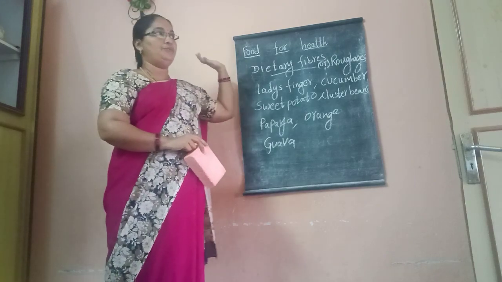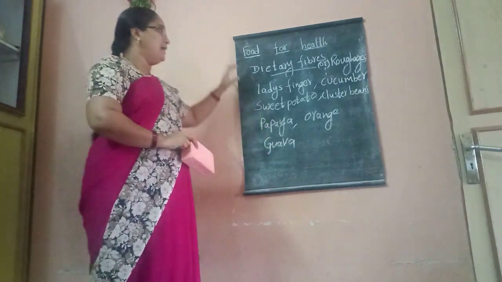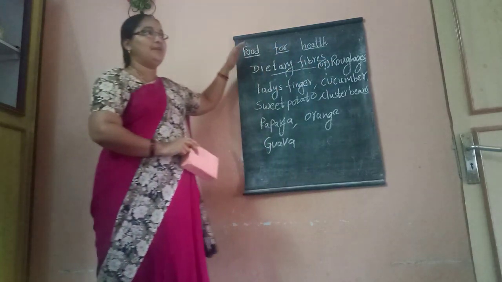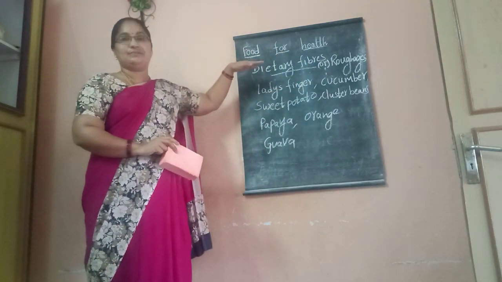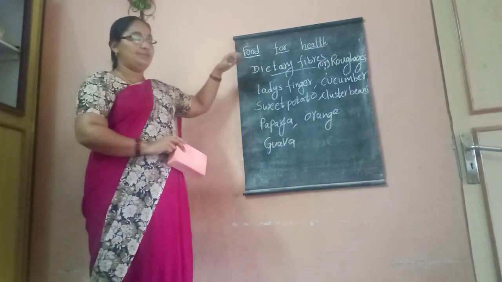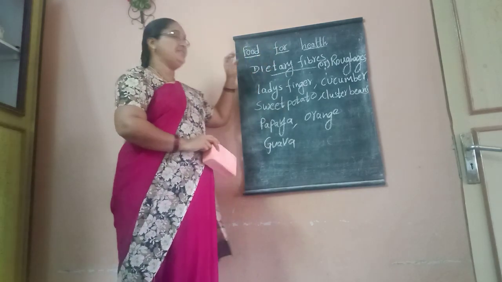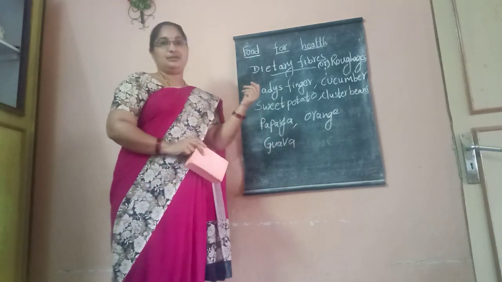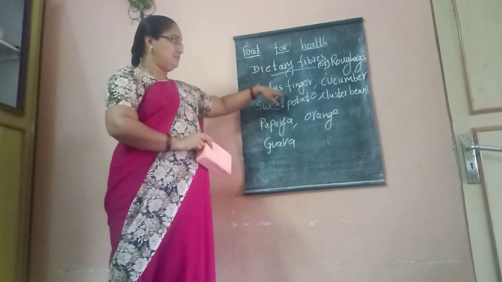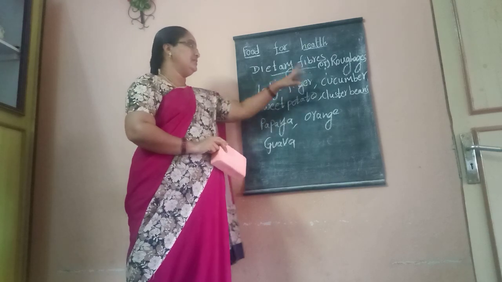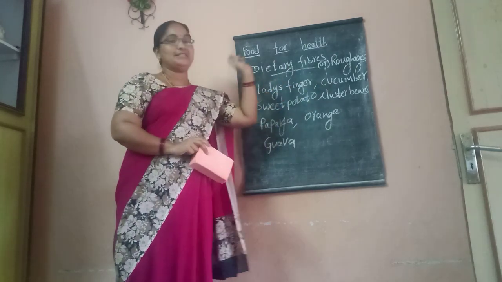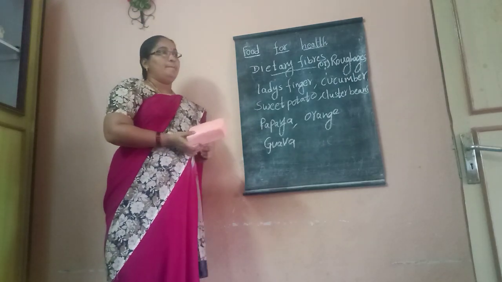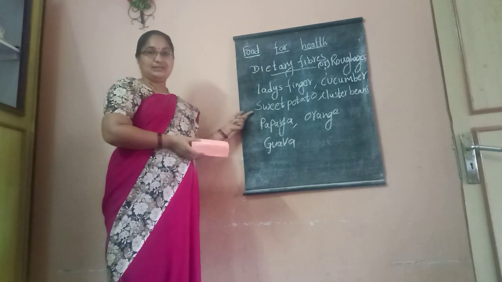This is about dietary fibers. Dietary fibers are also known as roughages. They are obtained mainly from plant products like vegetables, leafy vegetables, sprouts and fruits. In vegetables: lady's finger, cucumber, sweet potato, cluster beans, broad beans, tubers, sprouts, drumstick.